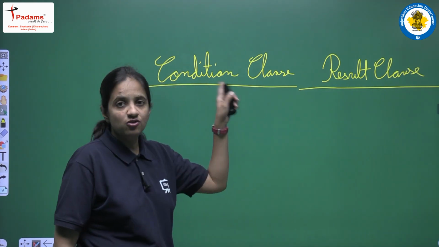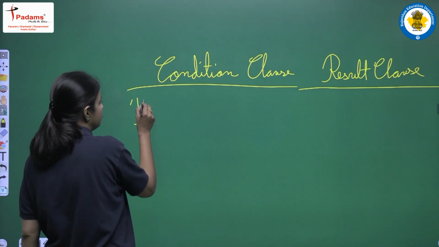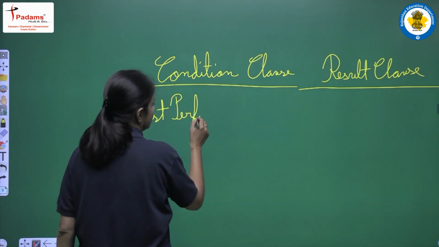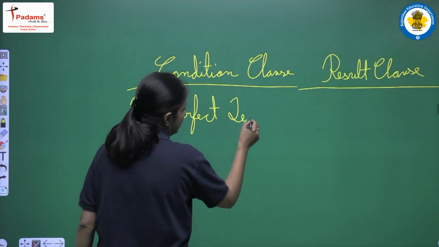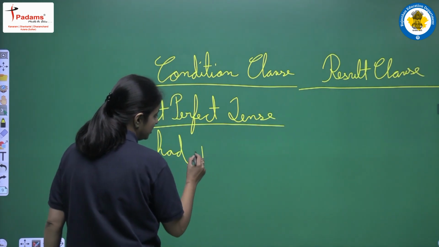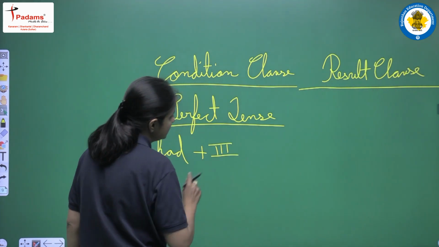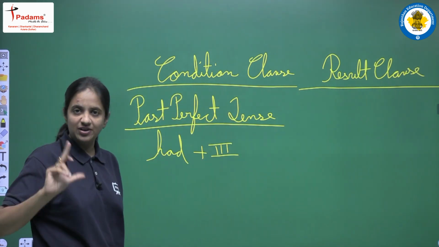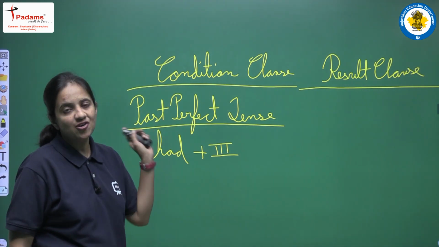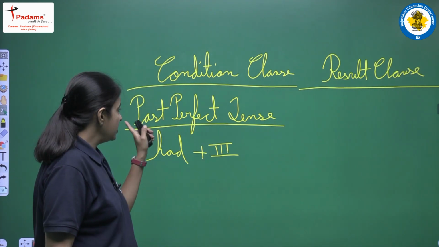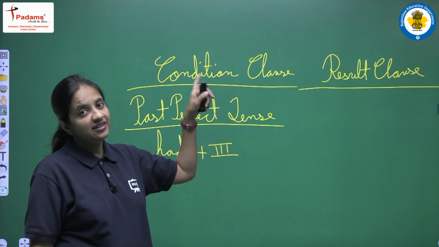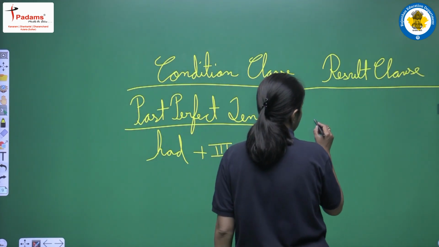Suppose in the condition clause we have past perfect tense, and past perfect tense means had plus third form, right? यही होता है past perfect tense. In past perfect tense we have only one helping verb, that is had, and we always use the third form of the main verb. So according to the rule, if we have past perfect tense in the condition clause, then in the result clause we will always have what?